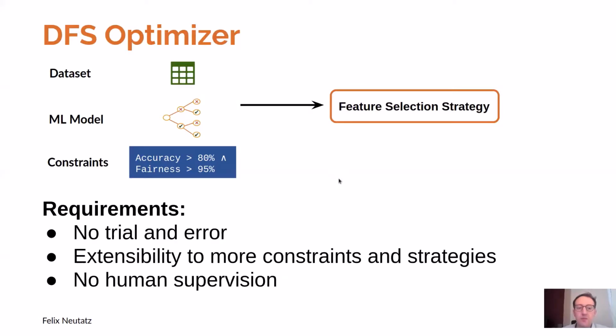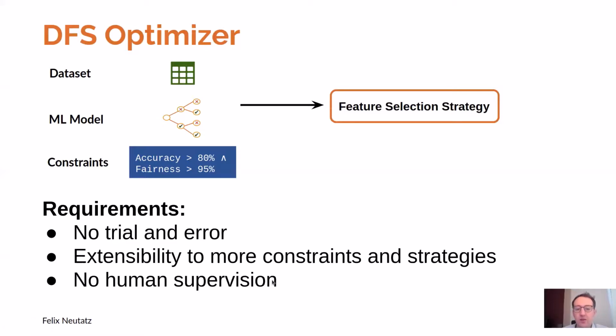The DFS optimizer also has to follow some requirements. First, no trial and error is allowed, so we do not want to execute multiple feature selection strategies sequentially, just to find one that actually works. Secondly, we require extensibility to more constraints and strategies, and related to this requirement, we do not want human supervision.